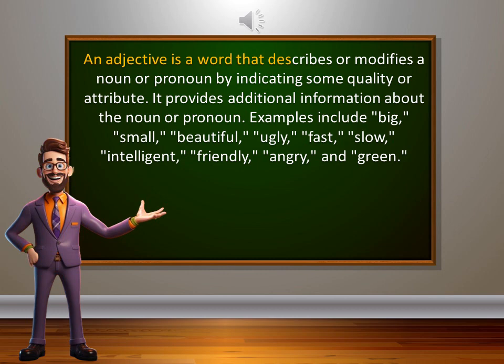An adjective is a word that describes or modifies a noun or pronoun by indicating some quality or attribute. It provides additional information about the noun or pronoun. Examples include big, small, beautiful, ugly, fast, slow, intelligent, friendly, angry, and green.